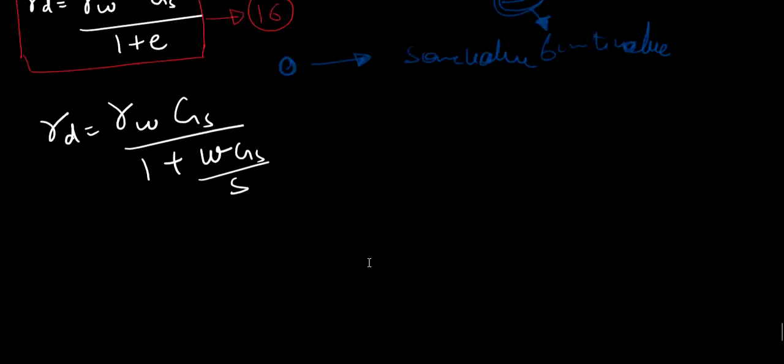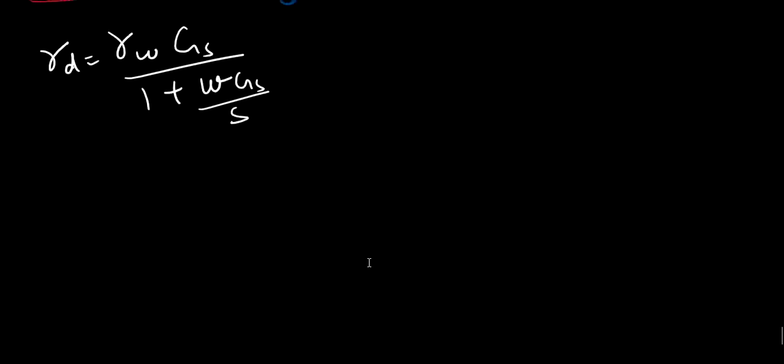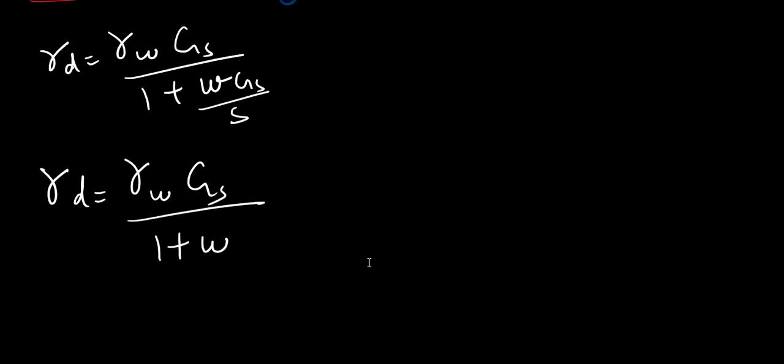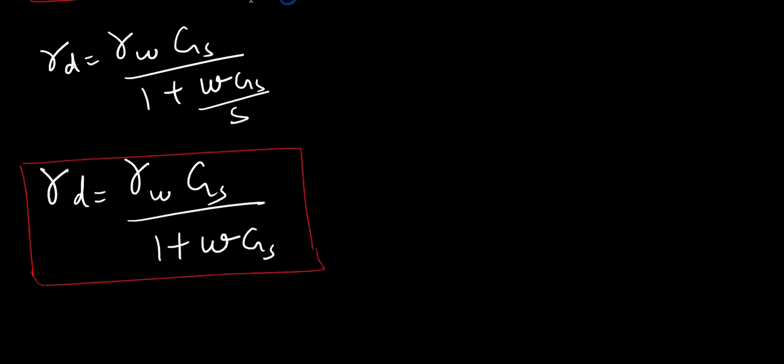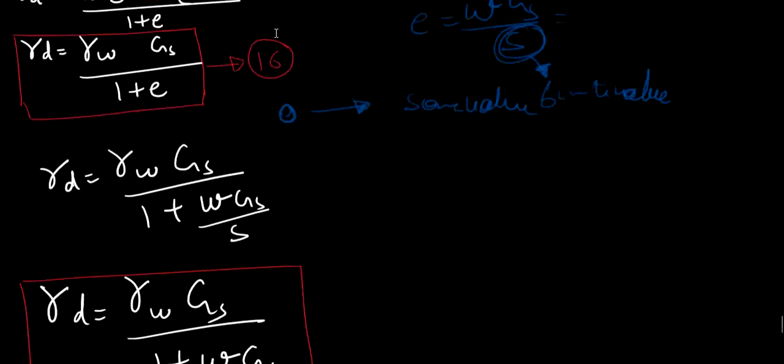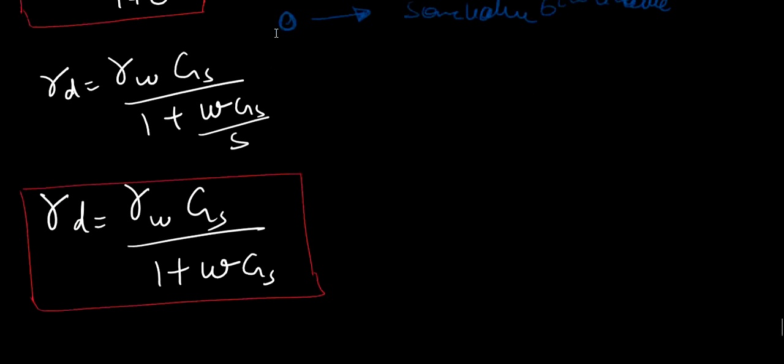Now if I have such an amount of water content that my saturation is equal to 100%, my equation will change into gamma W Gs upon 1 plus wGs. Okay, this is also an important equation. Let's number this as 17.